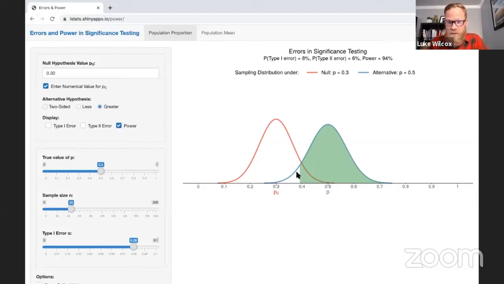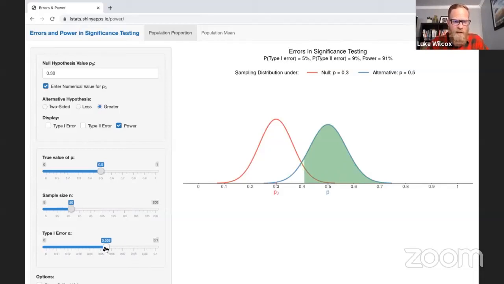And the reason is because when we move this cutoff value to the left, it's increasing the chances that we would reject the null hypothesis, which, if the alternative is true, is a good decision. That's our power. So it's becoming easier to reject the null, which increases our power. So number two way that you can increase the power is to increase the alpha level.